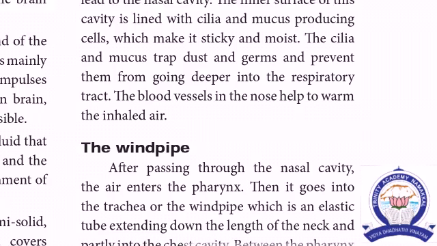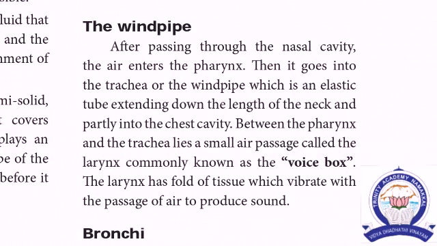Then the windpipe. After passing through the nostril cavity, the air enters the pharynx. Then it goes into the trachea or windpipe. The voice box is attached to the pharynx, the throat. It is a small air passage, otherwise known as the larynx. It has a fold of tissue that vibrates with the passage of air and produces sound.